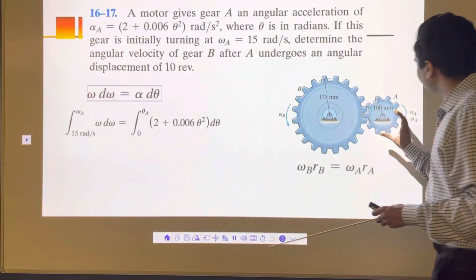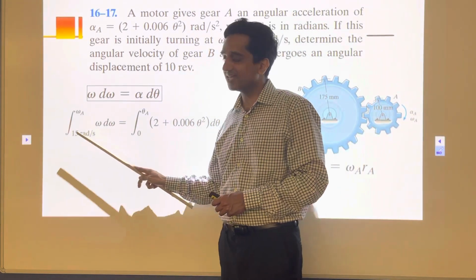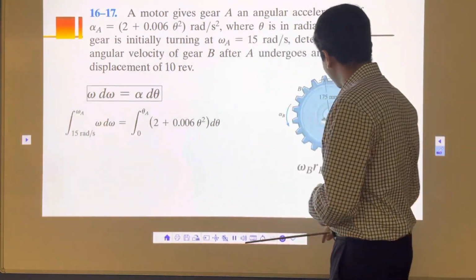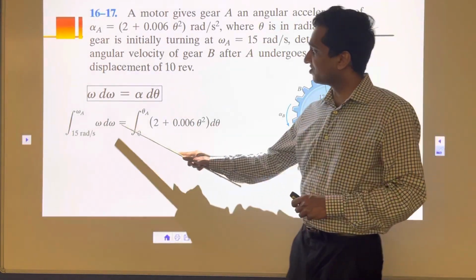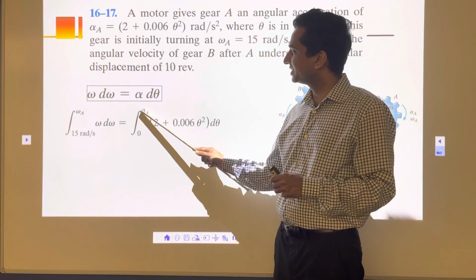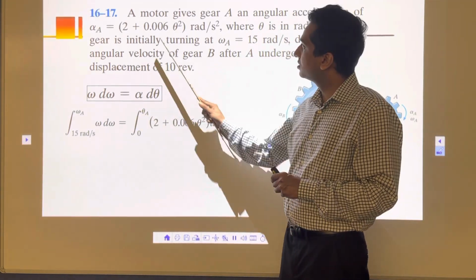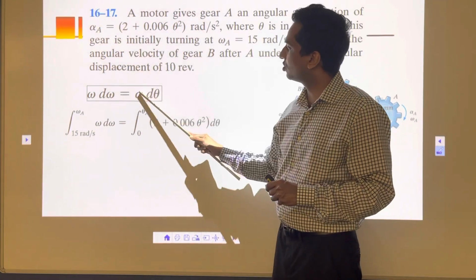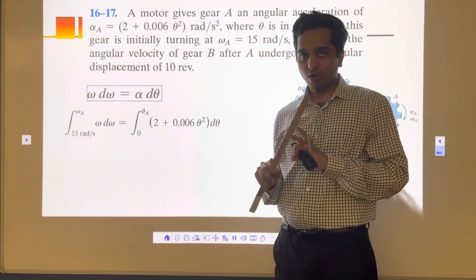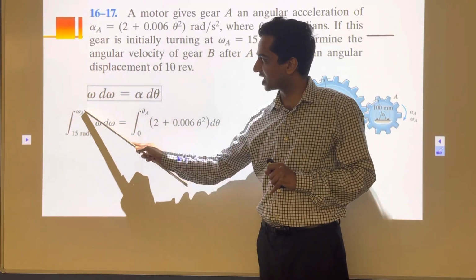Initial start speed for A is 15 radian per second. And then after 10 revolutions, the final speed is omega A. That's what I want to calculate. The integral goes from 0 to theta, since it starts from the 0 position. Theta A is 10 revolutions. This is the alpha, so I'm going to take that value of alpha here: 2 plus 0.006 theta square d theta. All I have to do now is solve this integral and calculate the value of omega A.